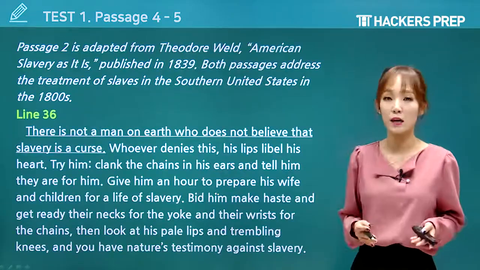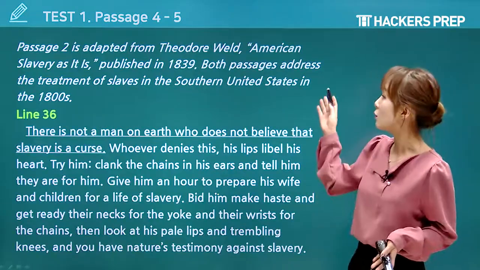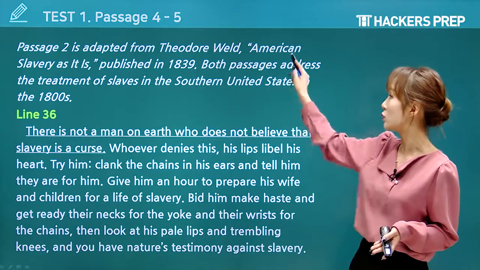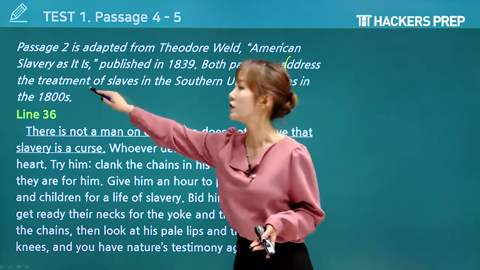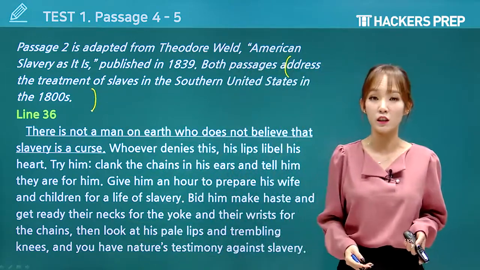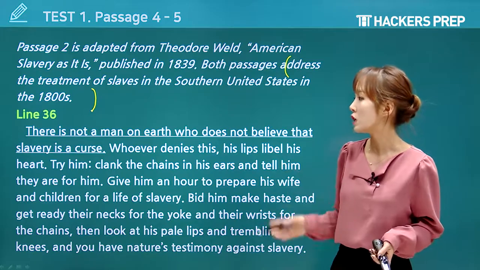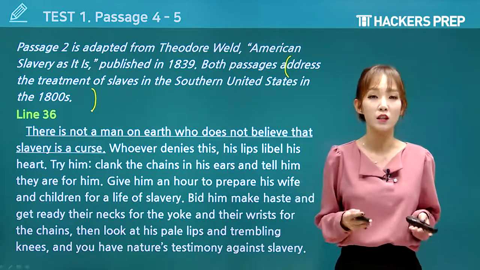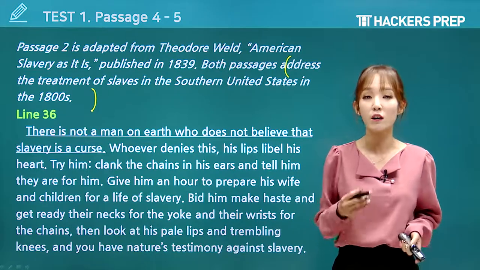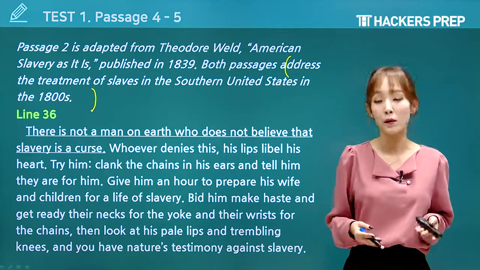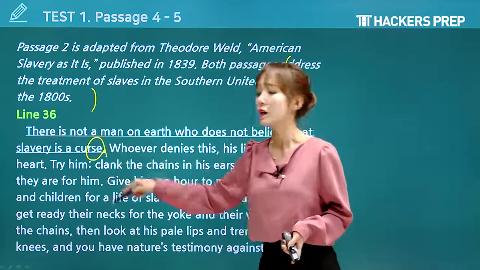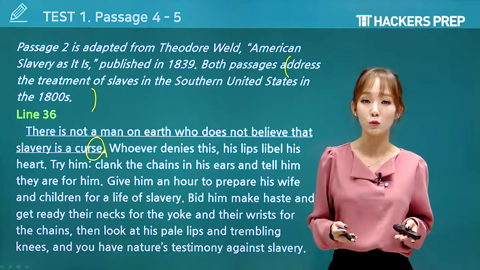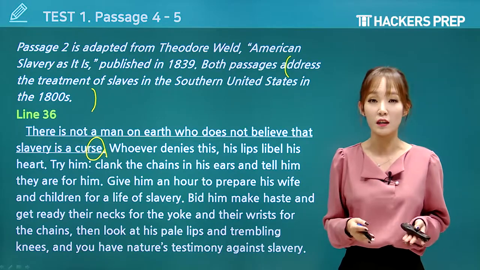So we're going to start with passage 2. Let's read the blurb. Now, the title reads, American Slavery as It Is. And then, of course, what did we say? Well, it addresses the issue of slaves in the southern states in the 1800s. So, here goes the speech. Line 36, there's not a man on earth who does not believe that slavery is a curse. So, right off the bat, our author is telling us what? Well, his opinion on slavery is that it is a curse. So you know what to expect. Any negative or critical words should be important in this context, right?